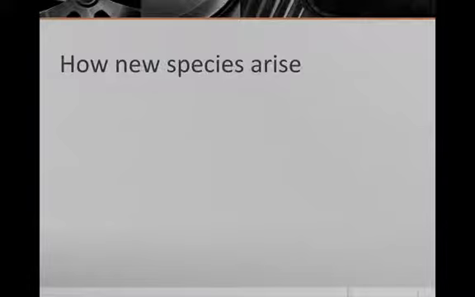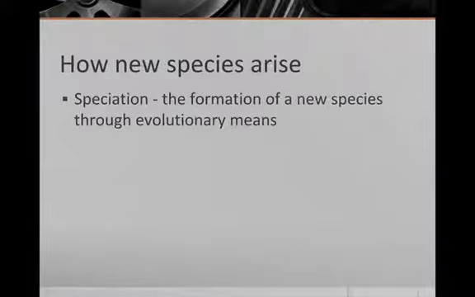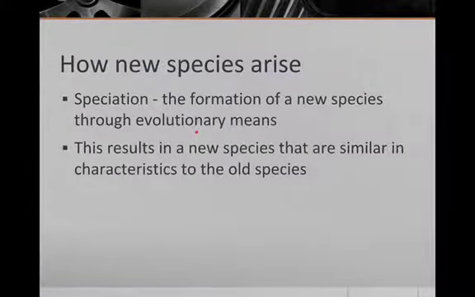Speciation. Okay, so what is it? Speciation is the formation of a new species through evolutionary means. And we've talked through a bunch of them, adaptations because of the environment, some things like that. Speciation results in a new species that is very similar in characteristics to the old species.